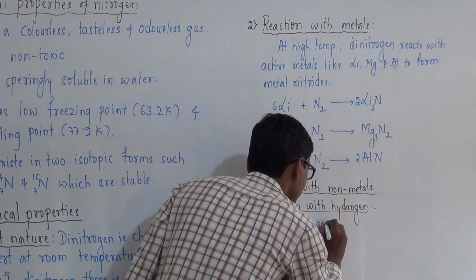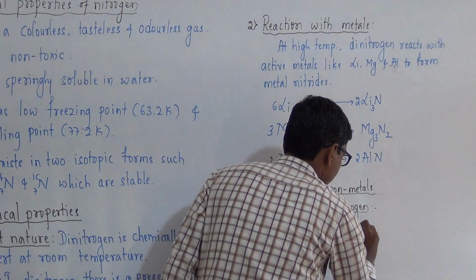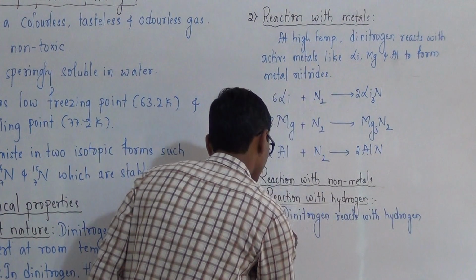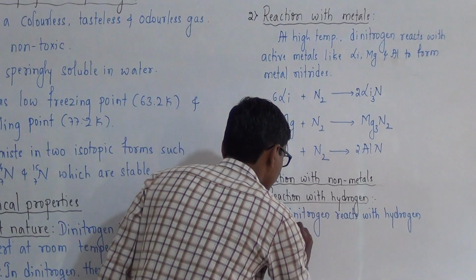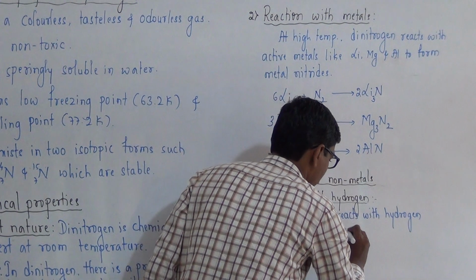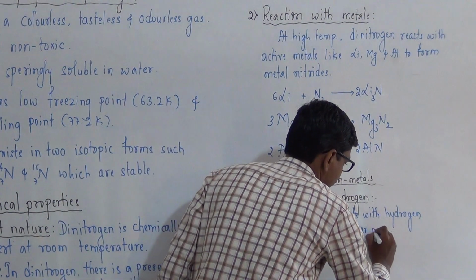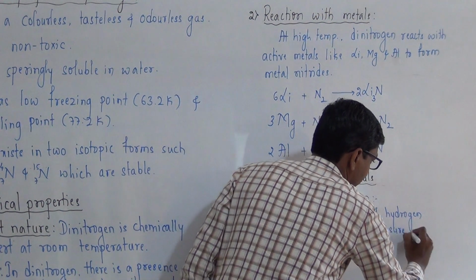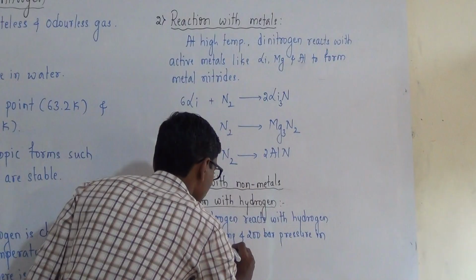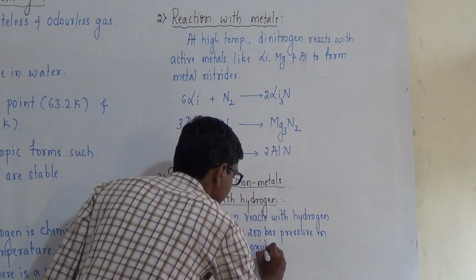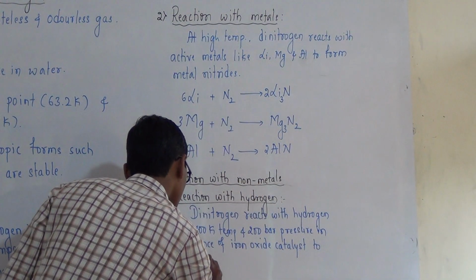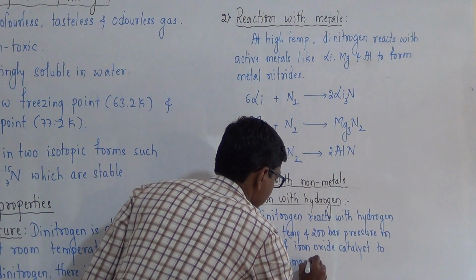Dinitrogen reacts with hydrogen at 700 Kelvin temperature and 200 bar pressure in presence of iron oxide catalyst to form ammonia.